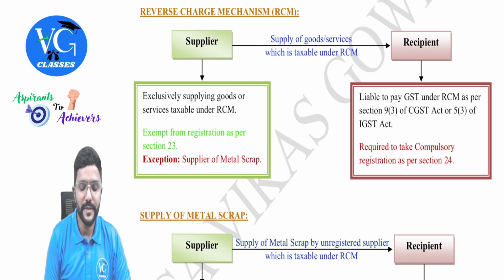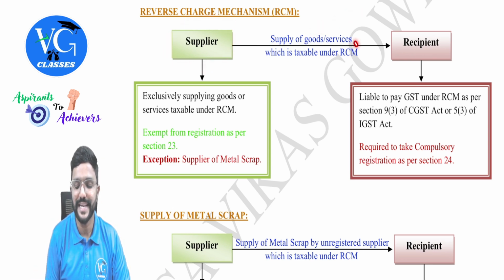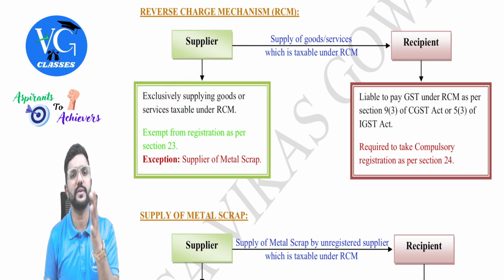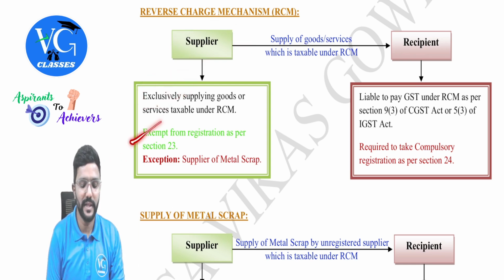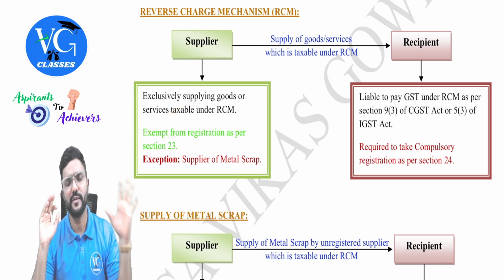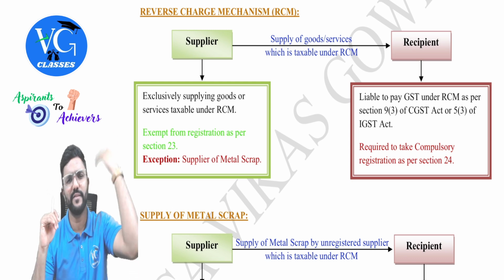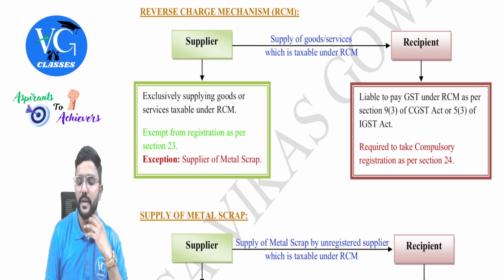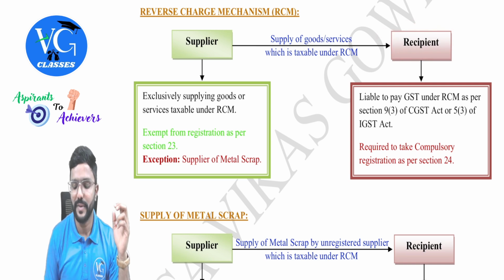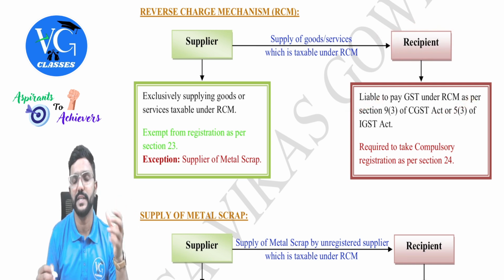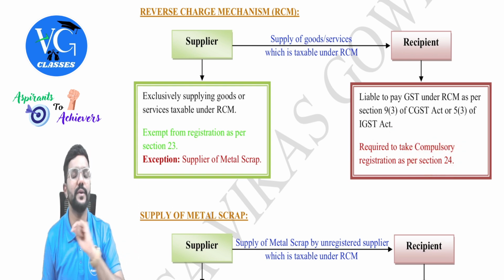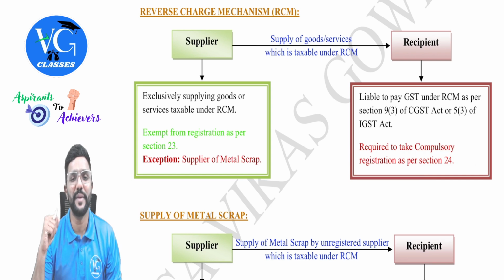Yeah. Okay. Now assume the supplier is supplying goods or services which is taxable under RCM. So if the supplier is supplying exclusively, meaning only the goods or services which is always taxable under RCM, for them registration is not at all applicable. Irrespective of their turnover, might be 20 lakh, 40 lakh, 50 lakh, whatever might be their turnover, they need not get registered. Whereas the recipient, whenever RCM is applicable as per section 9(3) of CGST Act or 5(3) of IGST Act, for them registration is mandatory. They have to get registered. Irrespective of their turnover, they have to get registered because they are the one who is liable to pay GST.